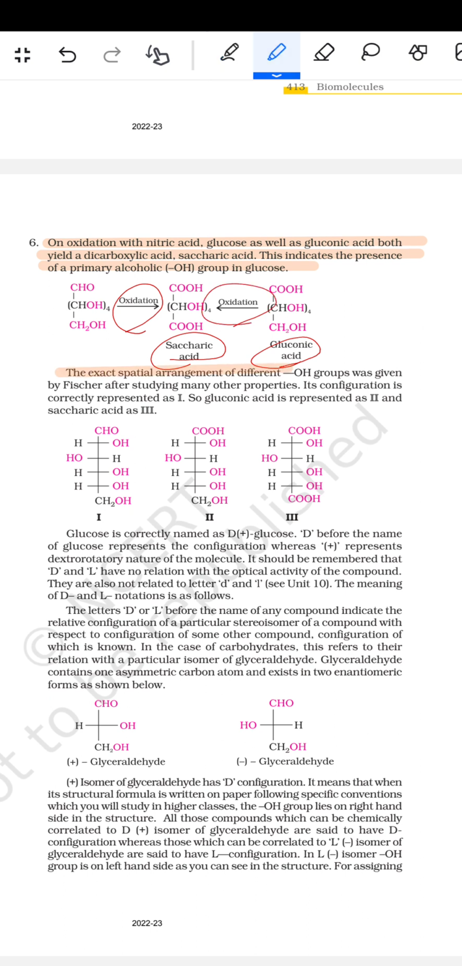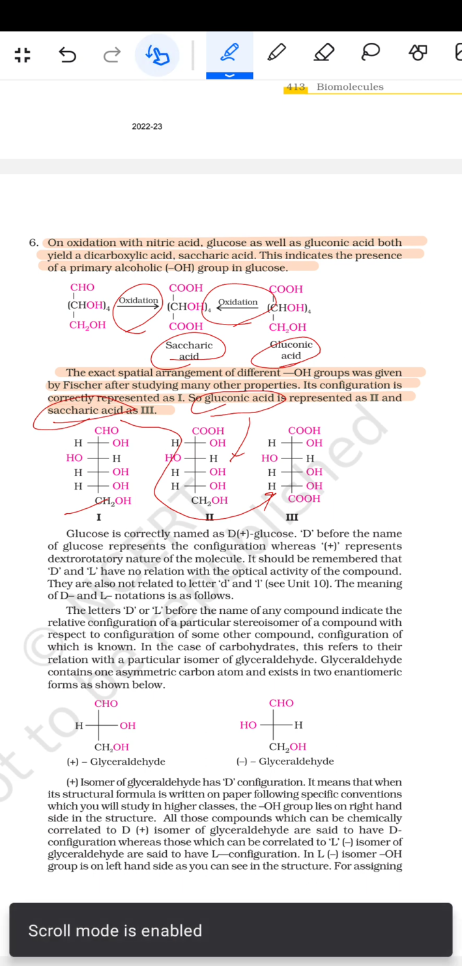The exact spatial arrangement of the different OH groups was given by Fischer after studying many other properties. Its configuration is directly represented as the one. जो पहला वाला स्ट्रक्चर दिया हुआ है, ग्लूकोज is represented as 1, ग्लूकोनिक एसिड is represented as 2 और सैक्रिक एसिड is 3. ग्लूकोनिक एसिड का स्ट्रक्चर ये दिया हुआ है और सैक्रिक एसिड का स्ट्रक्चर ये दिया हुआ है. फिर ग्लूकोज का जो स्ट्रक्चर है ये दिया हुआ है.